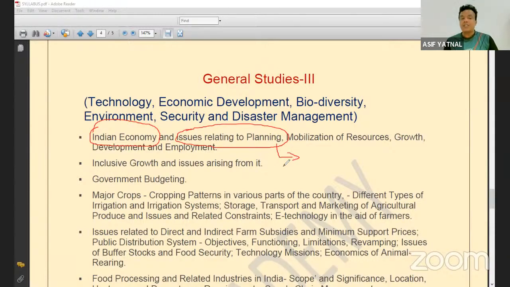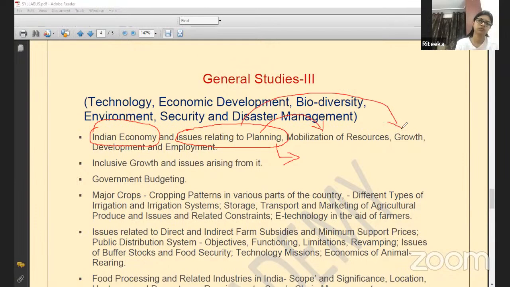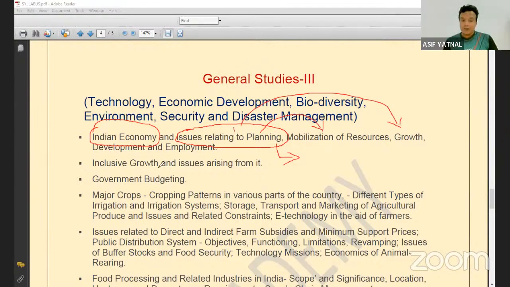Because economy is all about economic planning. Planning मतलब क्या? What do we do in planning? In planning we try to mobilize our resources. Through planning we try to grow our economy, to develop, and through planning we try to generate employment. Now, what you need to study here: what are the issues associated with the growth of the Indian economy?